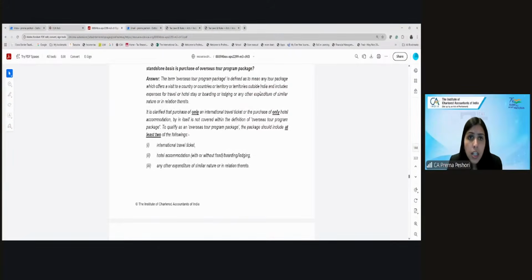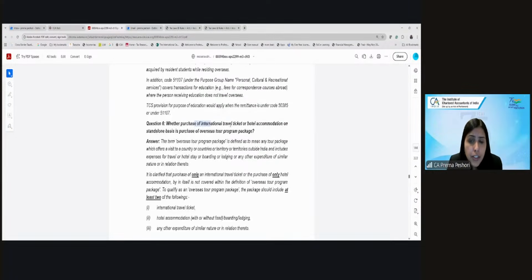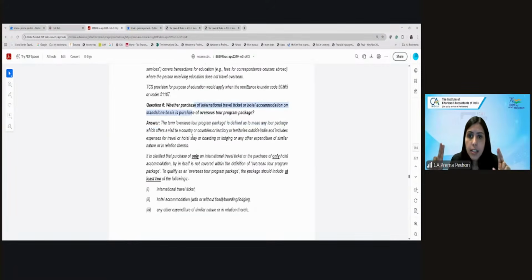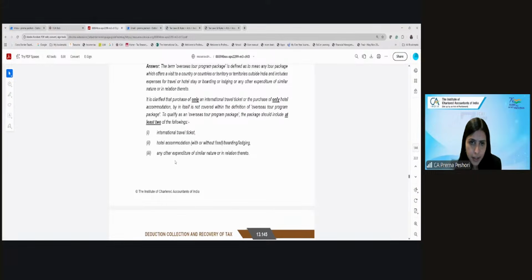Okay. Next is whether the purchase of an international travel ticket or hotel accommodation on a standalone basis is purchase of an overseas tour program package. So as I said, only purchase of a flight ticket or hotel accommodation is not the overseas tour program package. Tour program package will be what? Which will include everything. Flights, the local stay, the sightseeing expenditure. It's like a package that you buy.